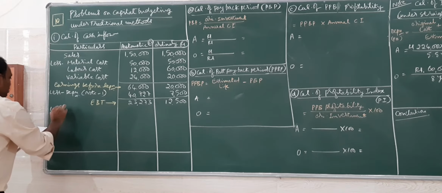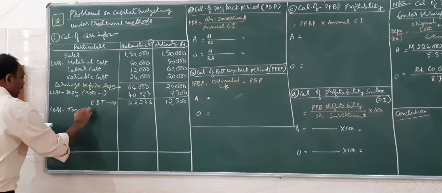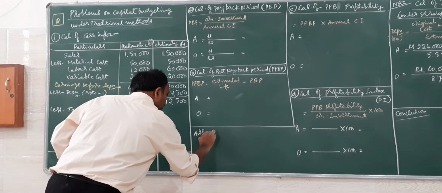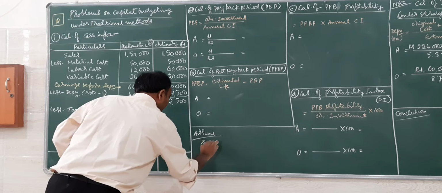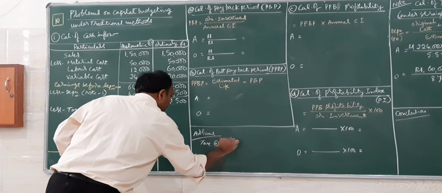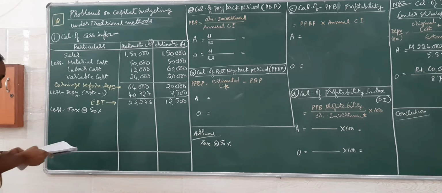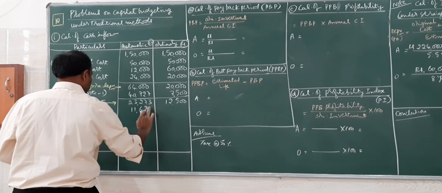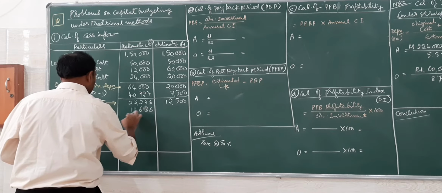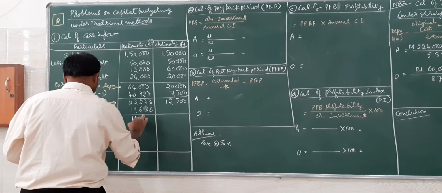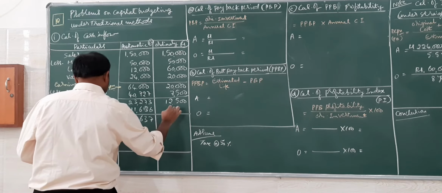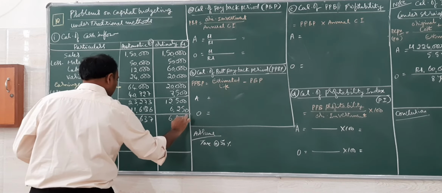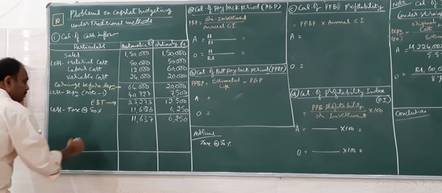So I assume a tax, at any percentage, but I am assuming 50%. 11,636 point something it comes. So I am avoiding the decimals, but the total should remain the same. Totals cannot change.